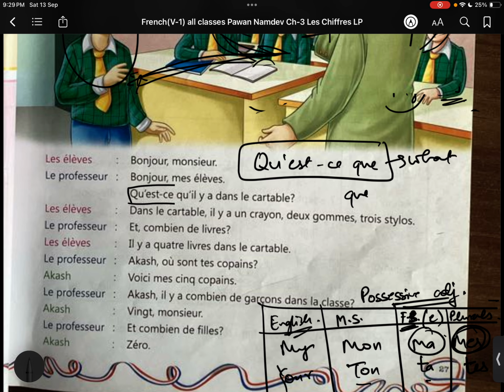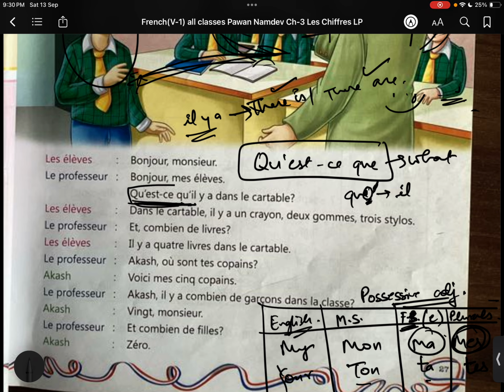And you know, if after e you have a vowel, this e will convert into the apostrophe, right? That's why this apostrophe is there. Yes, and il y a. Il y a is a phrase used for there is and there are based on the object. If the object is plural, pens, you will use there are. If the object is singular, pen, for example, you'll use there is. Okay, il y a means there is and there are.